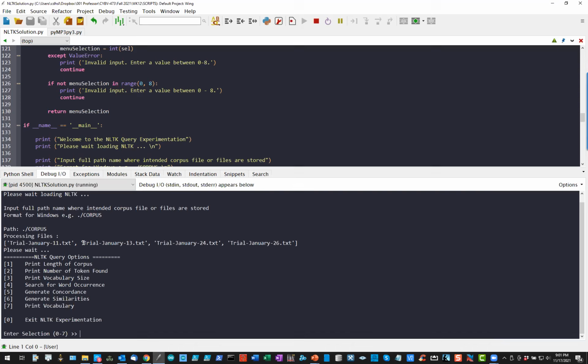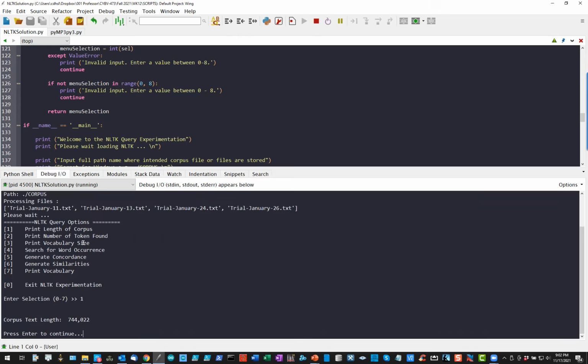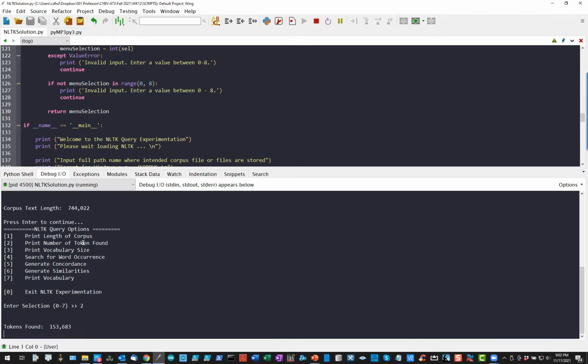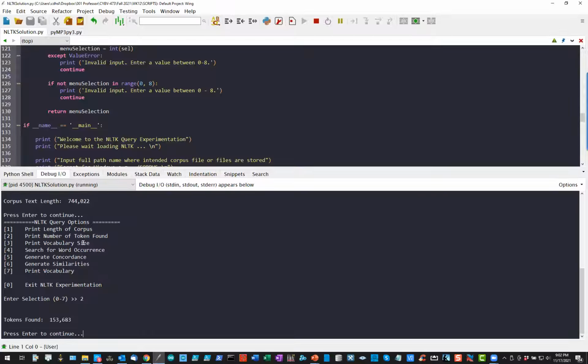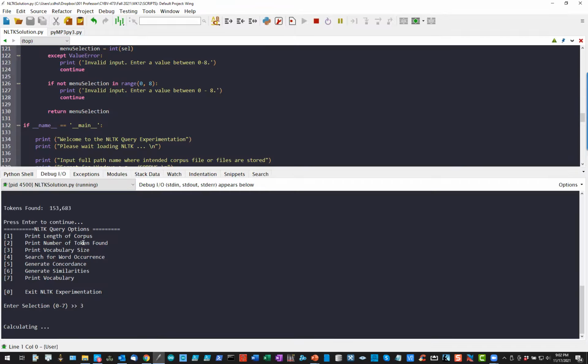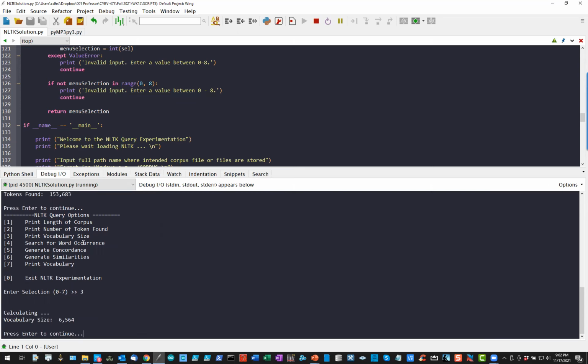But in this case, it's just 4 transcripts from the O.J. Simpson trial. So what we've done before is look at the size of the corpus. The length is the number of bytes, in other words the number of characters that were there. The number of tokens is basically the number of individual words or phrases, and some of you have seen punctuation, that kind of thing. Then the vocabulary size is the unique items that were in that corpus.